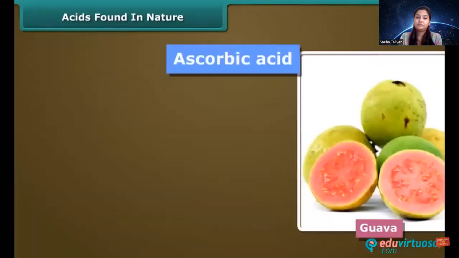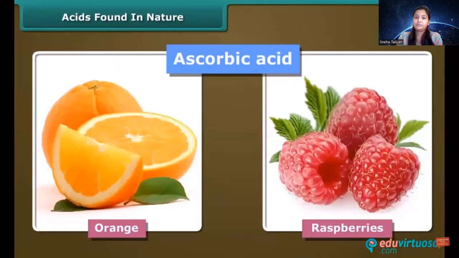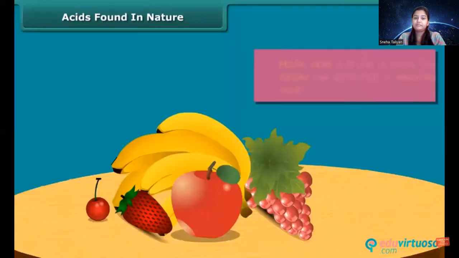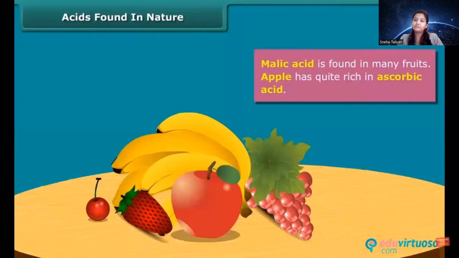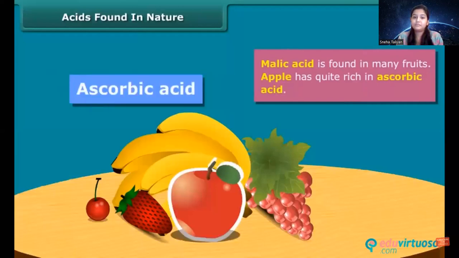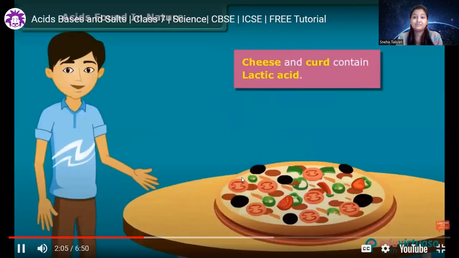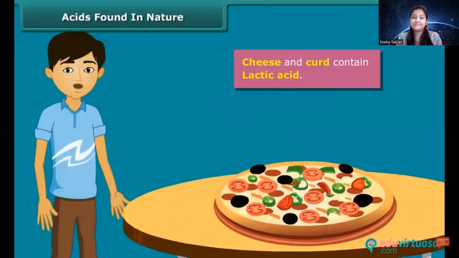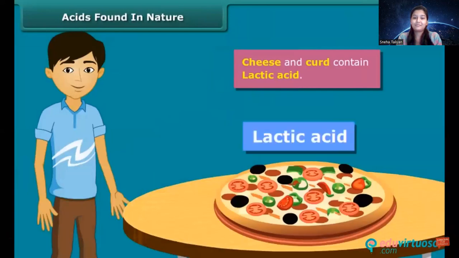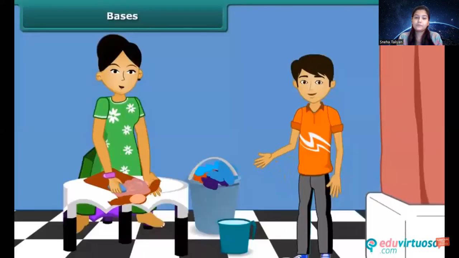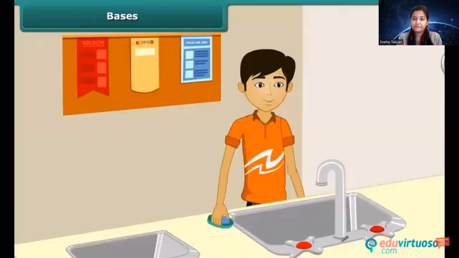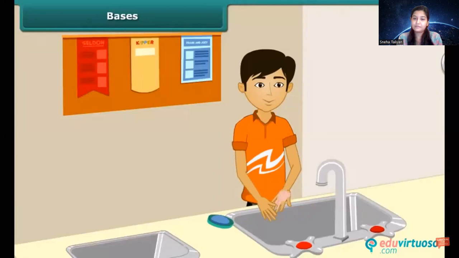Ascorbic acid is found in guava, orange, raspberries, etc. Malic acid is found in many fruits. Apple is quite rich in malic acid. Most children love more cheese in pizza. Cheese and curd contain lactic acid. We wash our clothes every day with soap. Do you know which kind of solution it is? Soap solution tastes bitter, and on rubbing on the palm, it gives a slippery feeling because it contains a base.